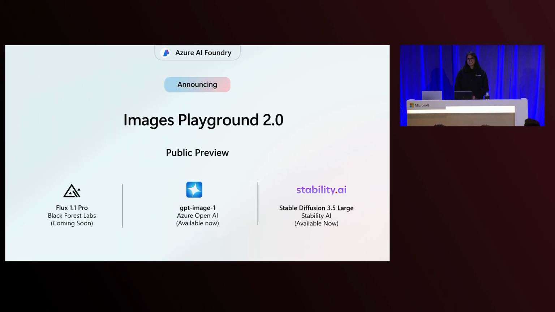20 days ago, we released the Images Playground 2.0 into public preview. We're very excited about it. It supports GPT Image 1, which we were just speaking about earlier from Azure OpenAI. It also supports Stable Diffusion 3.5 Large, Stable Image Core, Stable Image Ultra from Stability AI. And we're very excited. You may have seen it in Satya's keynote. Flux 1.1 Pro is coming to Azure from Black Forest Labs, and Image Playground support will be available from day one access as well.